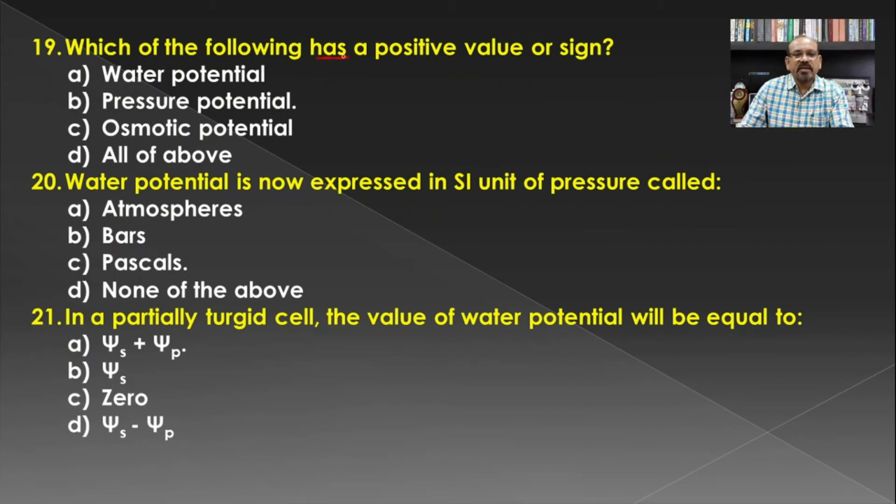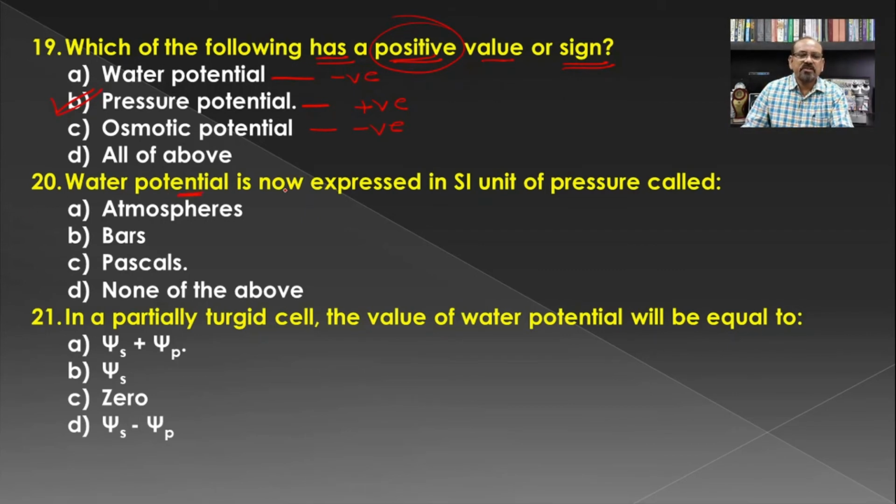Then which of the following has a positive value or sign? Earlier we have seen that water potential is negative, then pressure potential is a positive value, and osmotic potential is numerically equal to the osmotic pressure, but it is negative, and hence the pressure potential becomes the answer for this question.